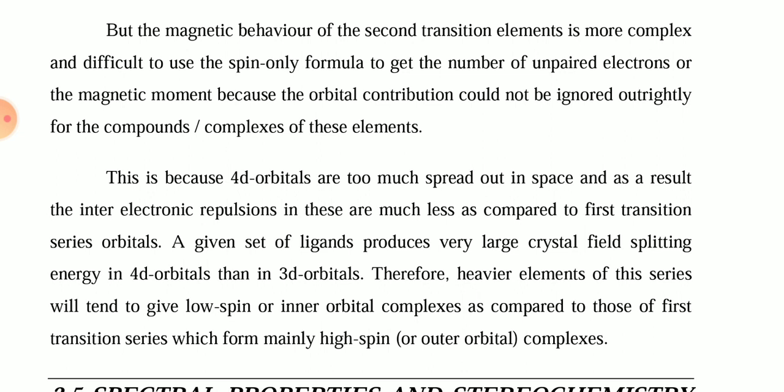If we talk about the crystal field splitting of 4d orbitals and 3d orbitals, the crystal field splitting is much larger as compared to 3d orbitals. Therefore, the heavier elements of these series will tend to give low spin or inner orbital complexes, as compared to the first transition series, which will give high spin or outer orbital complexes. So these are the comparative studies of the 3d and 4d transition series of d block elements. Thank you.